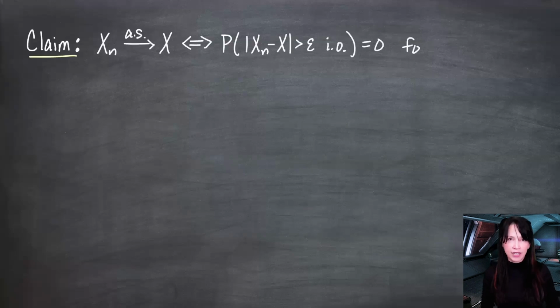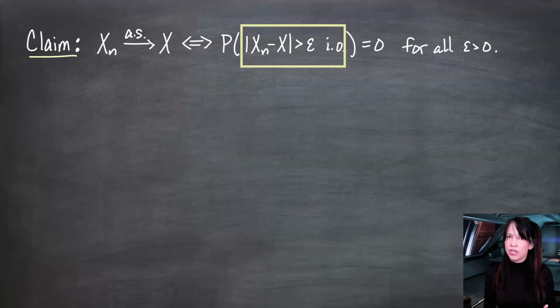Let's go back to almost sure convergence. I have a criterion for almost sure convergence. It's actually not that big a deal. I'm not really saying anything different here, as you'll see. But I claim that Xn converges almost surely to X if and only if the probability that the absolute value of Xn minus X is greater than epsilon infinitely often is 0 for every epsilon greater than 0.